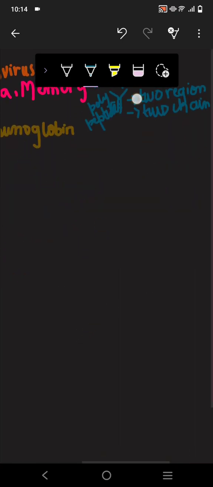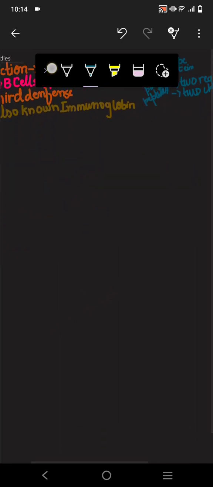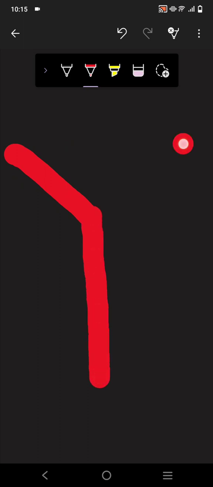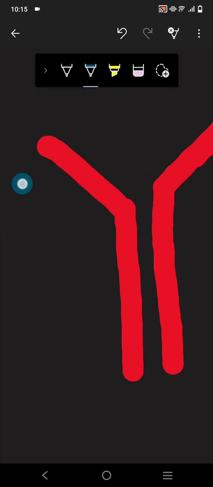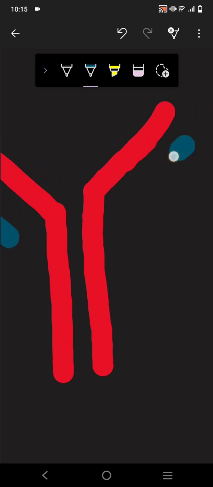So let us discuss the antibodies in detail. Okay, I'm gonna make the diagram over here. So let me make the antibody. This is the heavy chain. As I told you, there are two heavy chains. And this is the light chain.